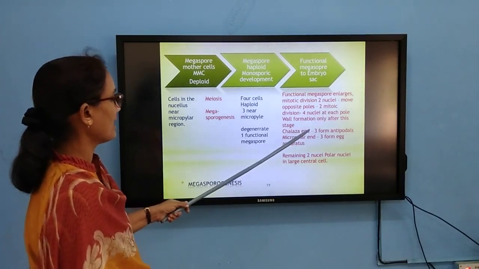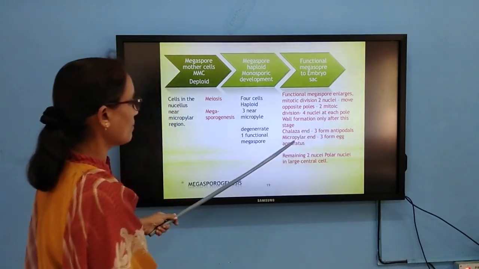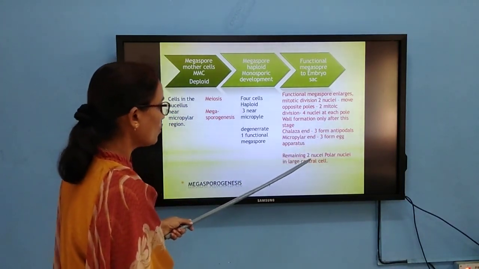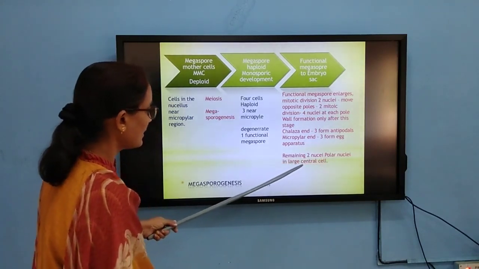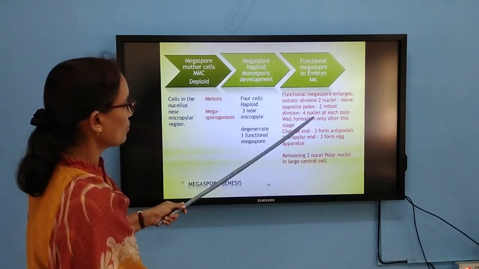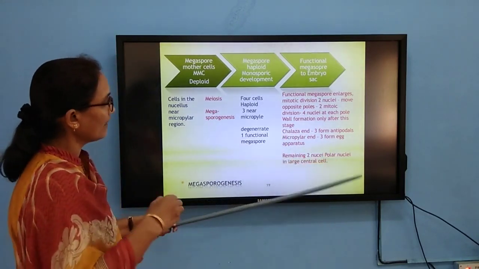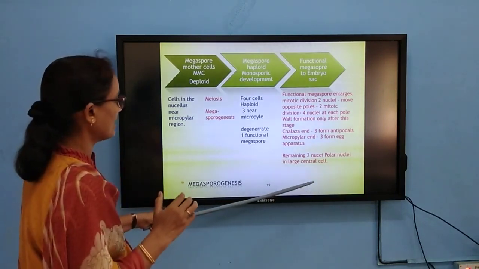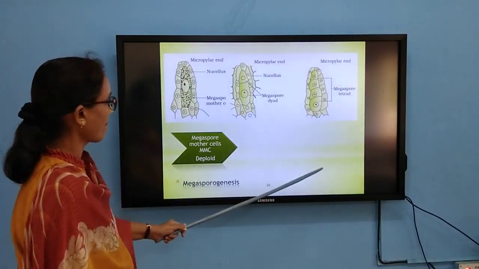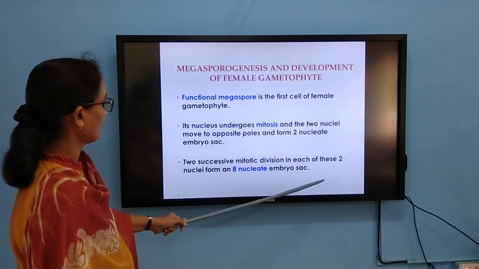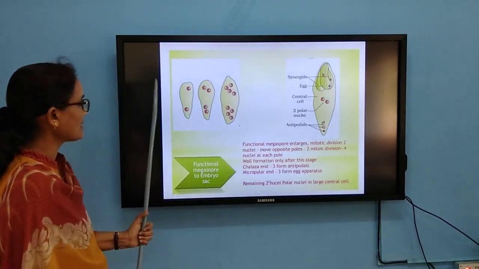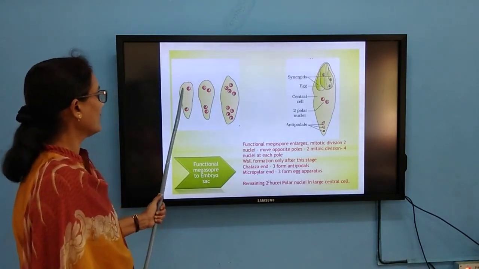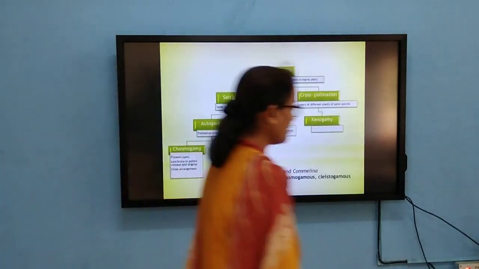At the chalazal end, 3 will be there, and they form the antipodals. At the micropylar end, 3 will form the egg apparatus. The remaining 2 nuclei, the polar nuclei, will be present in the central cell. So 2 nuclei become 4, and the 4 further divide to form 8 nuclei. Let us see how it happens through the diagram. Can you see this? Once the functional megaspore is formed, the nucleus undergoes mitotic division.